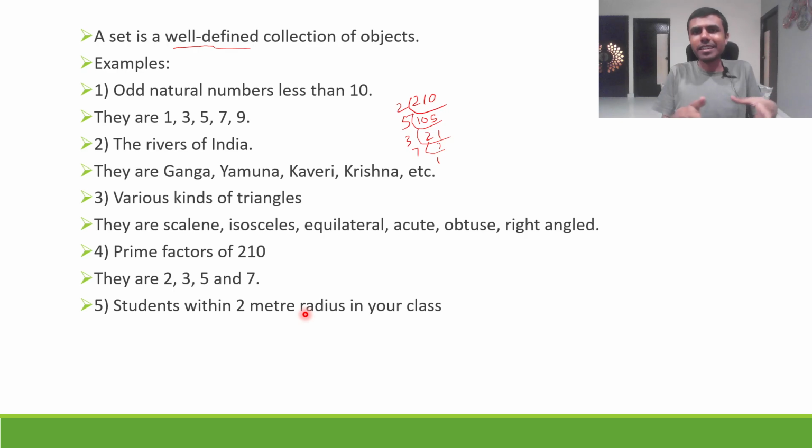So somewhere you sit, right? And if that is the case, within a 2-meter radius there would be some students. So that is also a set, from the place where you sit in your class. Let me make it from the place you generally sit in class. Again, you will say, sir, if I move here and there, students within 2 meters radius from the place you generally sit in class.